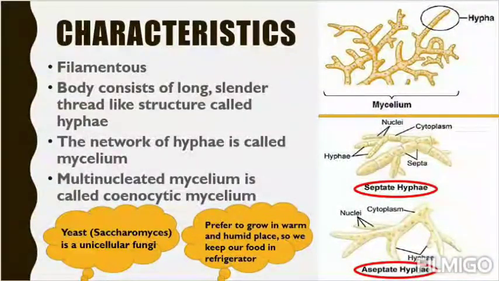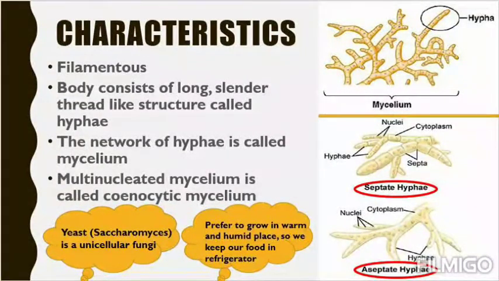Now we'll see the knowledge cloud. What is that? First one is yeast, that is Saccharomyces. Yeast, we can call it baker's yeast, brewer's yeast. Why baker's yeast? Because it helps in bread production. Why brewer's yeast? Because it helps in beer production. So it is a unicellular fungus. Unicellular means, usually we learnt that fungi are multicellular, but one unicellular fungus is yeast.